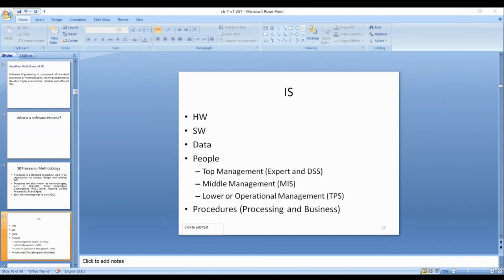So MIS is used by managers so that they can perform tasks, supervise activities, track and monitor projects, and make decisions.